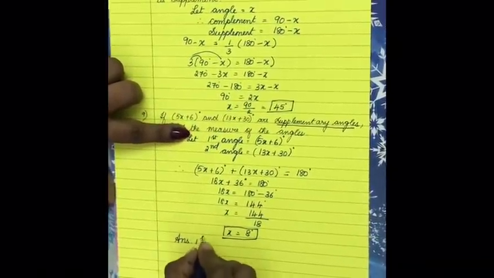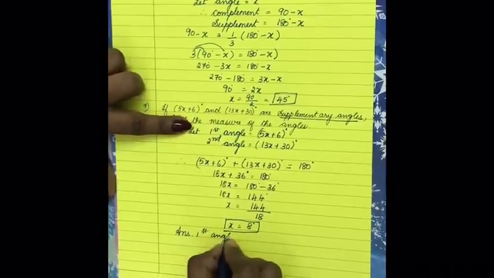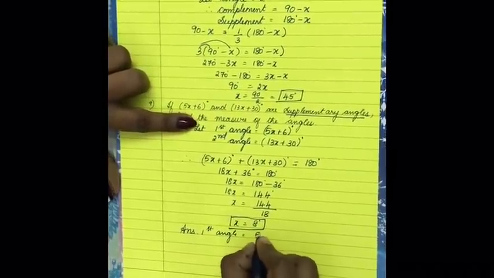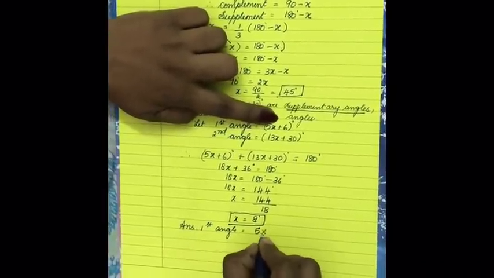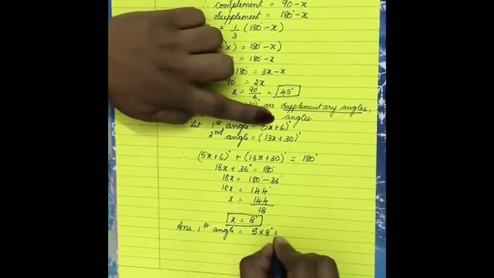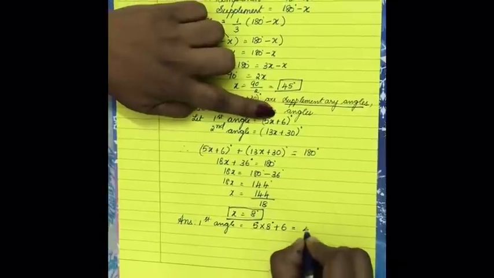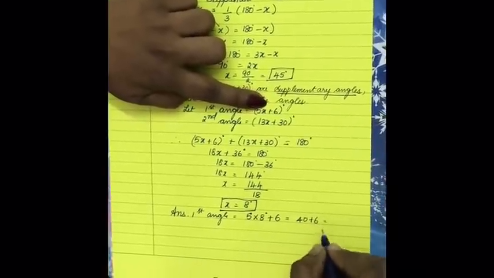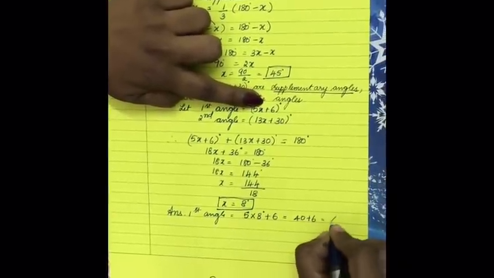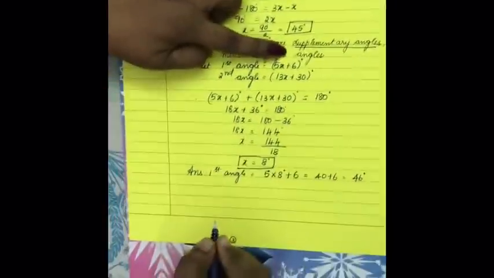first angle is equal to 5x plus 6. So 5 into 8 degree plus 6 is equal to 8 5s are 40 plus 6, which is equal to 46 degree.